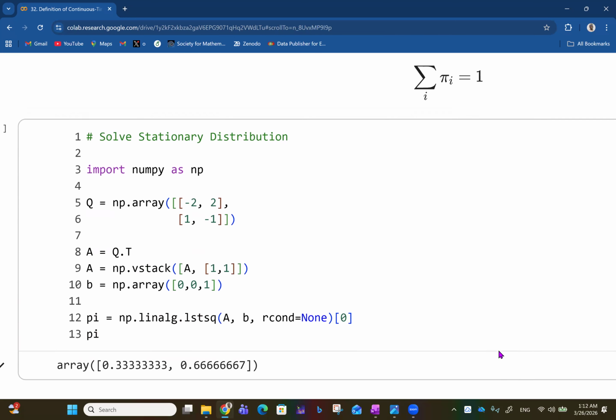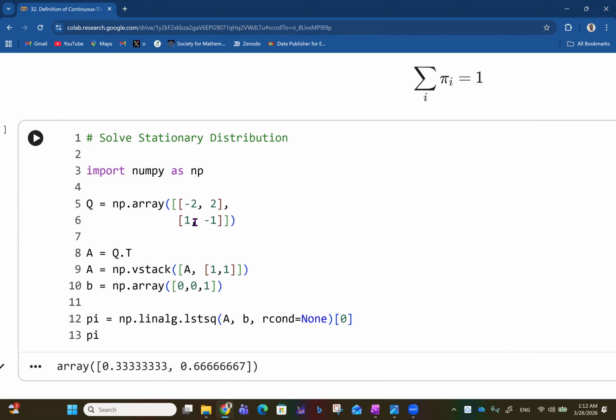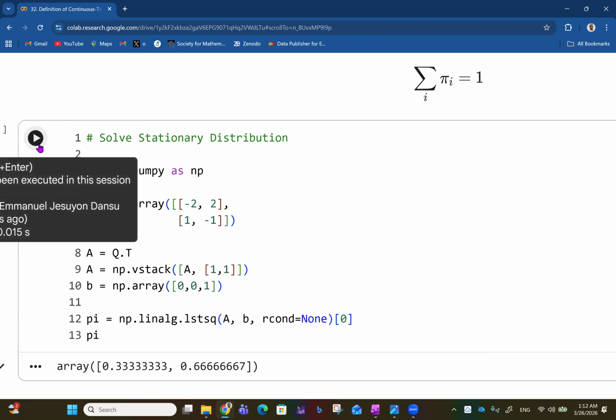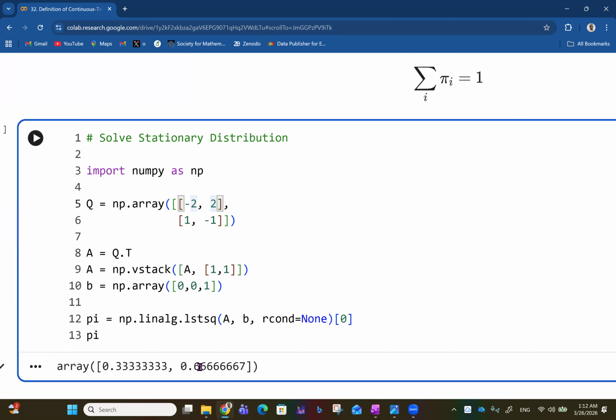Here, with this generator, you end up getting 0.33, 0.67. That is the same thing that happens as you keep simulating, as we did the other time to get P of t. If you keep doing it, you converge at this point. This is like the equilibrium point.